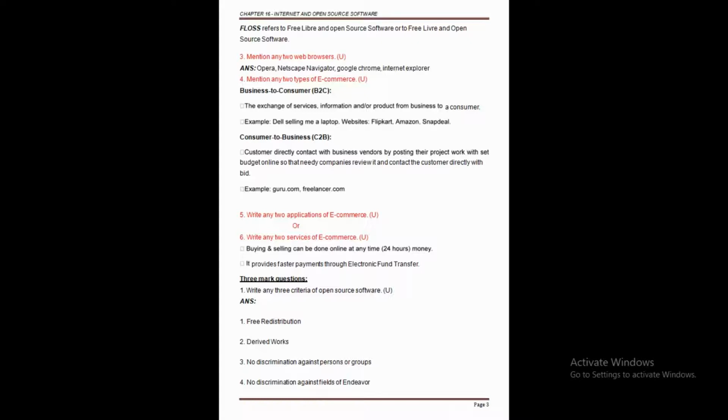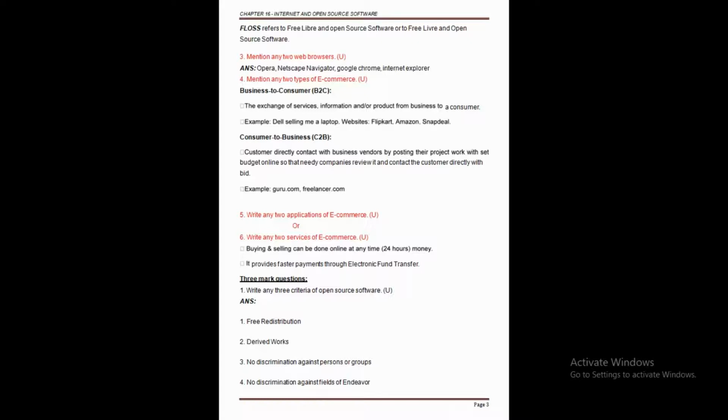Now, let's see the meaning of FLOSS. So the full form of FLOSS refers to free libre and open source software.